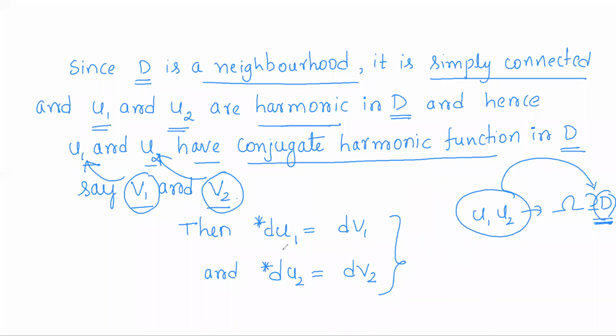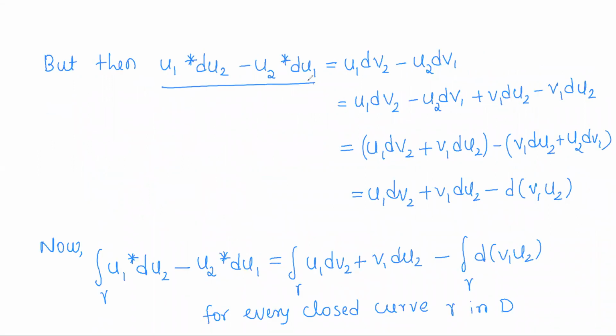So star du1, that is the conjugate differential of u1, will be simply dv1, and the conjugate differential of u2 will be just dv2. If v1 is the conjugate differential of u1 and v2 is the conjugate differential of u2, we will have this result. Okay, now consider the expression which we have to prove exact.